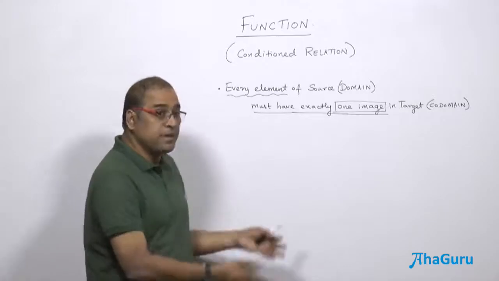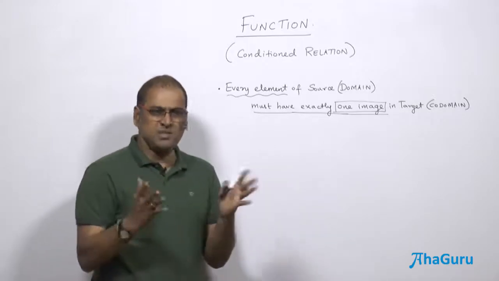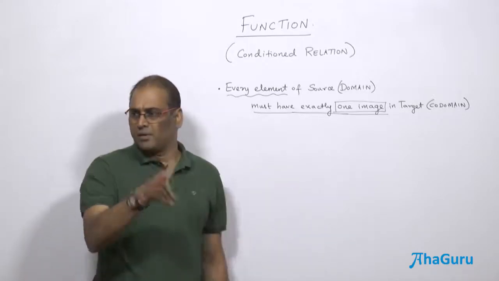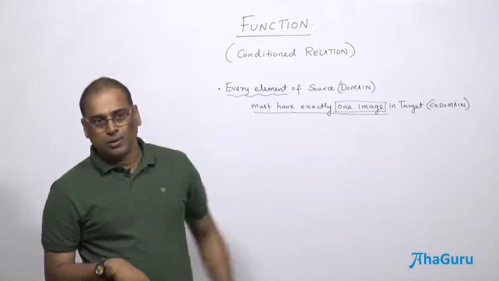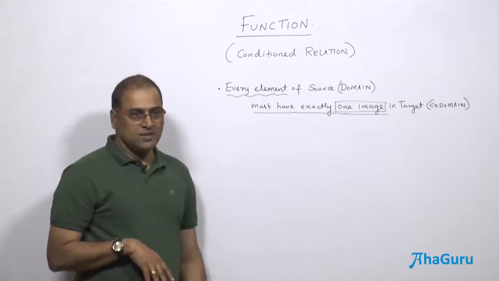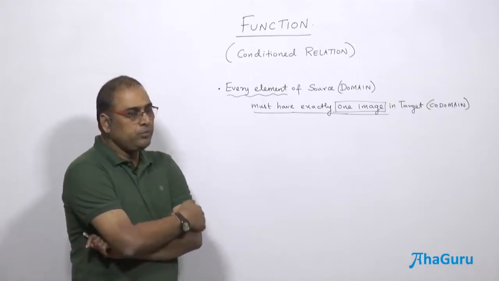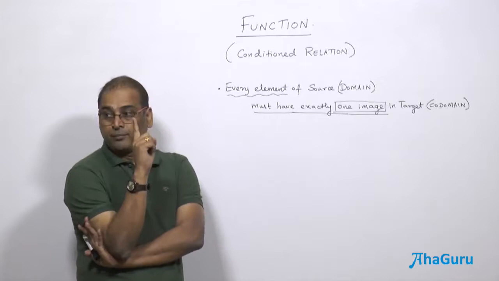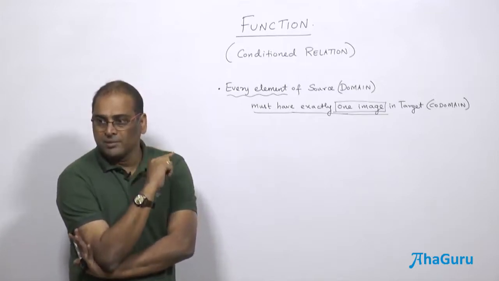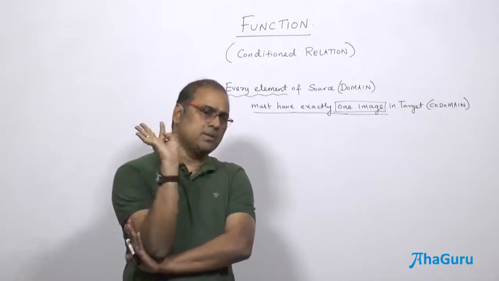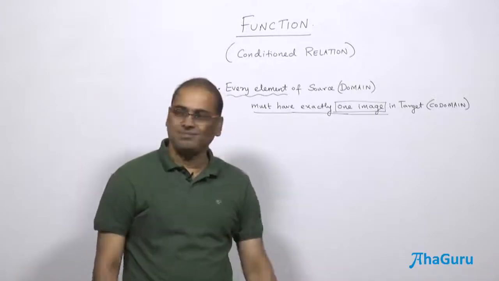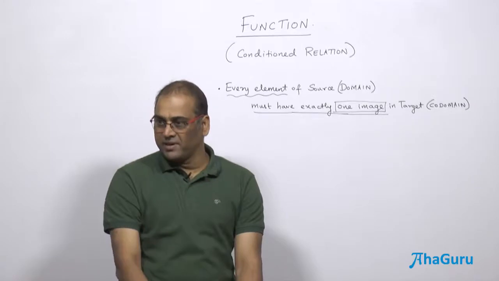Maybe all the elements may have the same image, common image. It doesn't matter. We are not bothered which fellow is the image. That image should be present in the codomain. Understand? It should have only what? One image. But in a relation, an element may have an image, may not have an image, or it may have multiple images. That's the only difference.